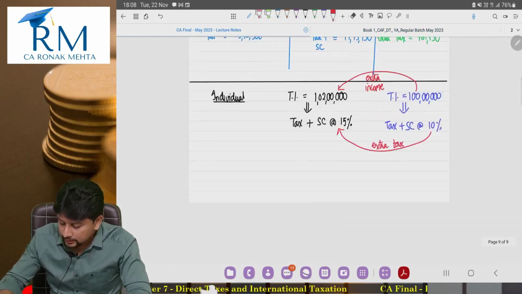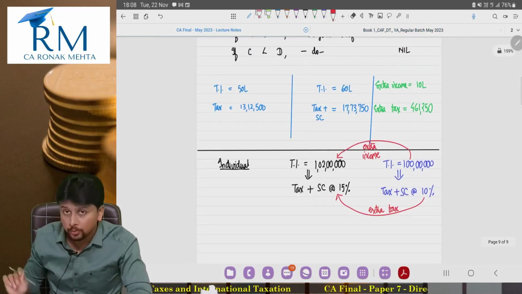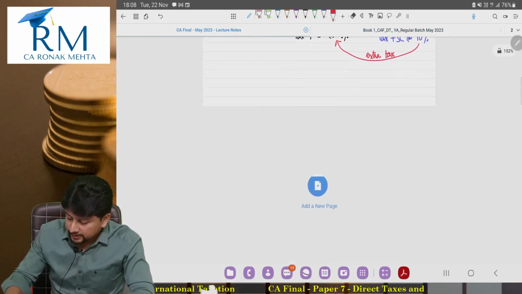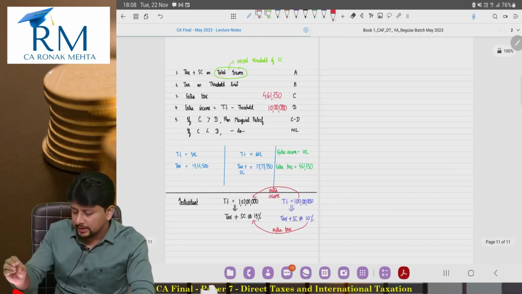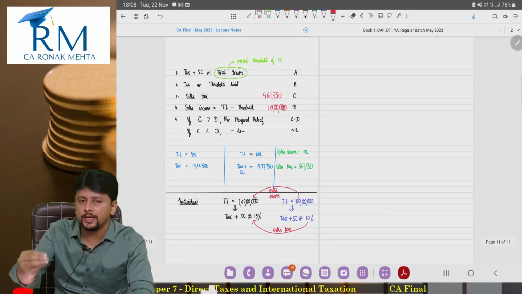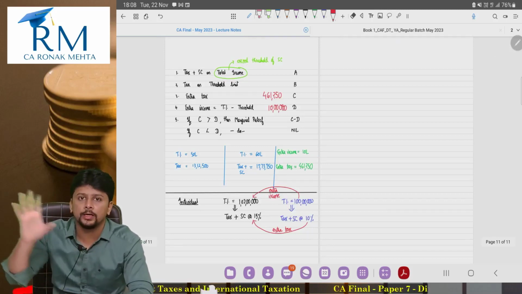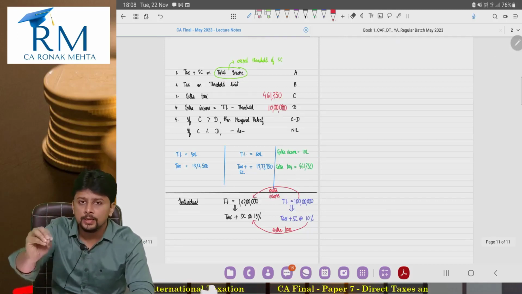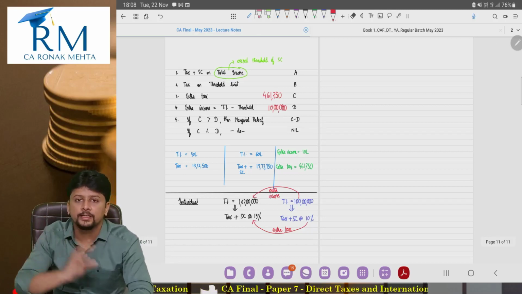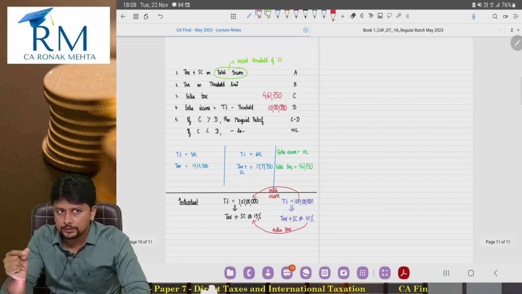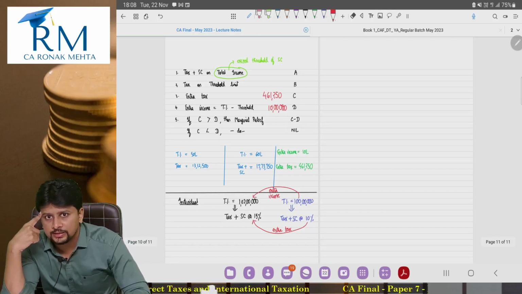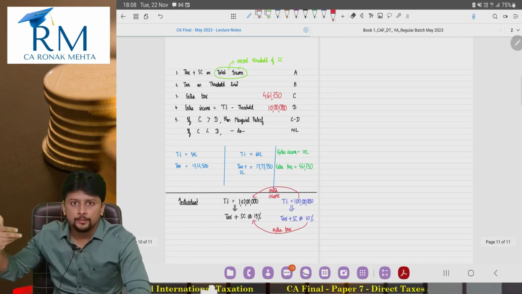Sometimes, especially in the institute MCQ booklet, there are questions where marginal relief is applicable but in a hidden way. The question will tell you to calculate income tax on the total income of a domestic company of 10 crore 1,20,000. You see domestic company, you see 10 crores, you immediately realize there is surcharge applicable and you do the working.